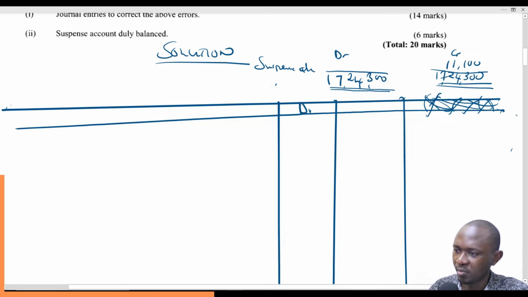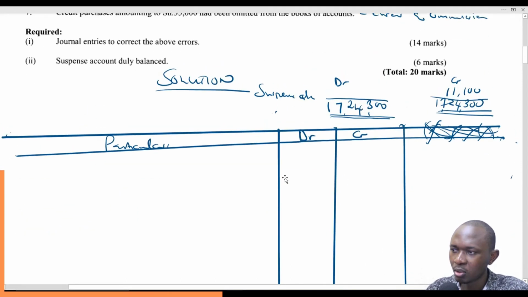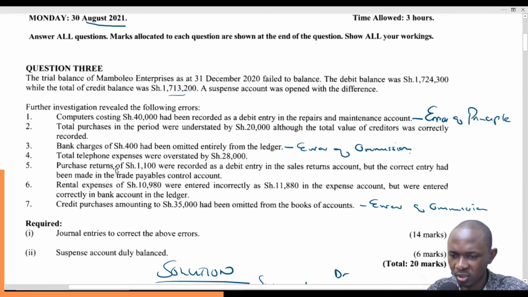So this is the debit. This is the credit side, and these are the particulars. So these are our journal book. So debit, particulars, debit, credit. Forget about this last part. Okay. So then let's do the corrections.